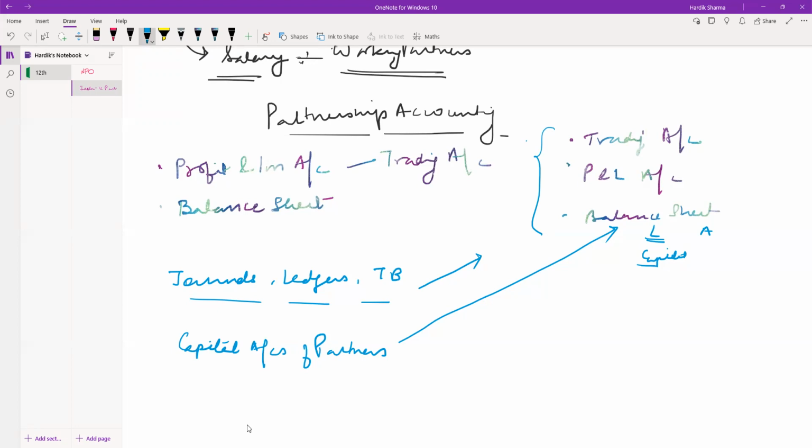Again, we may have two types of capital accounts of partners. What are the two types? One is fixed capital account and one is fluctuating capital account. So these are the two types of capital accounts that a partnership firm may follow. What is fixed and fluctuating, we will discuss in the later part.